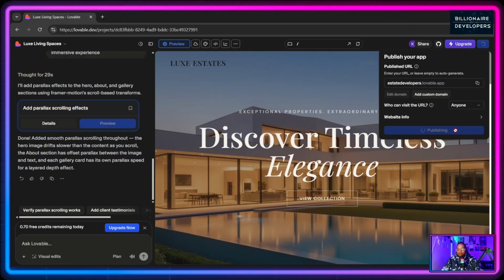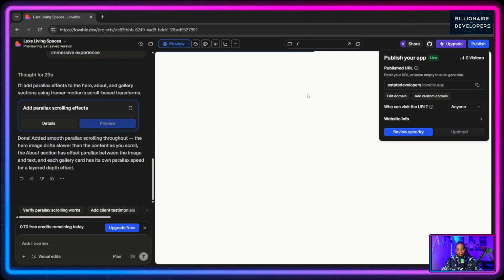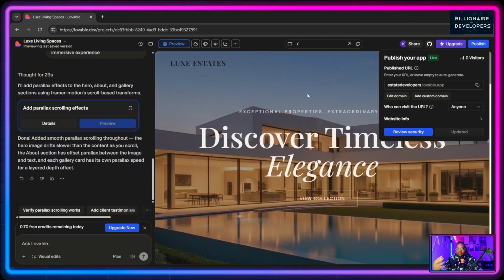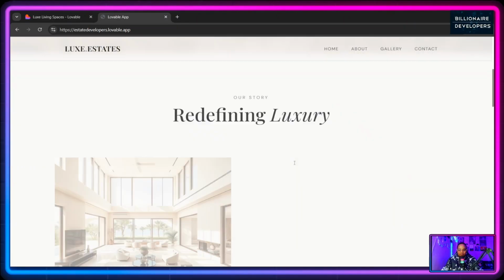And if you click on publish, you can send this link to your potential clients or your potential investors, or add this onto your portfolio to give them an idea of what you were working on, or a concept of what you are trying to do. So just to test if this does work, let's simply copy this URL, go onto our web browser, paste that in, and fingers crossed, our website is now fully available to be seen by people.